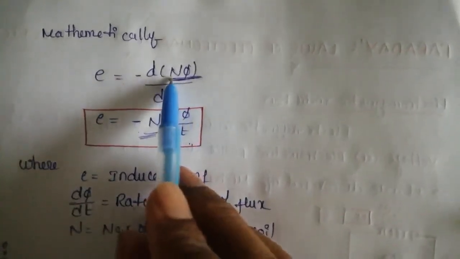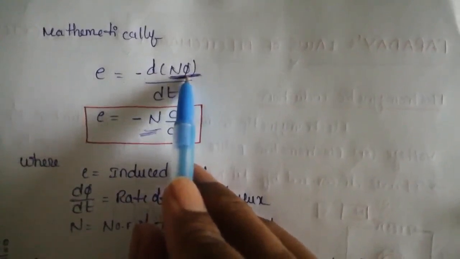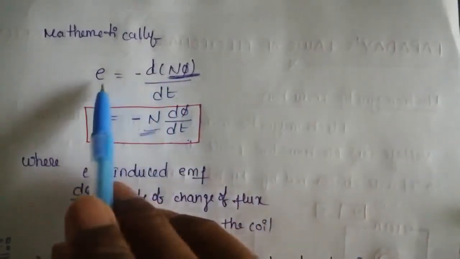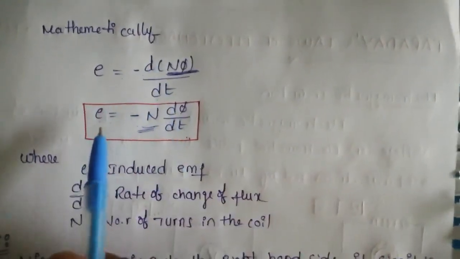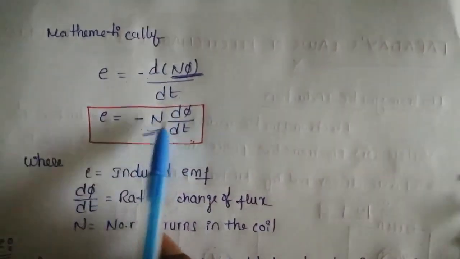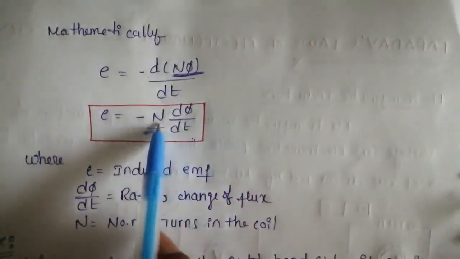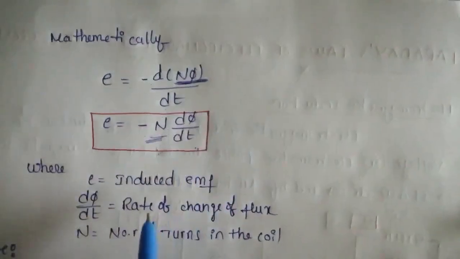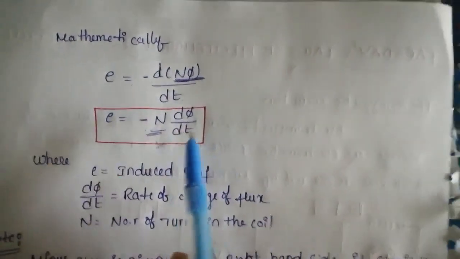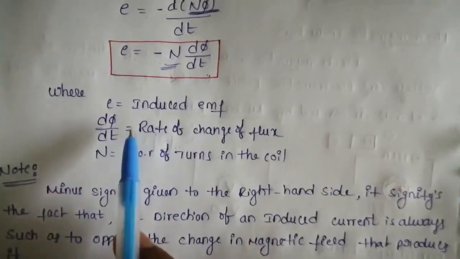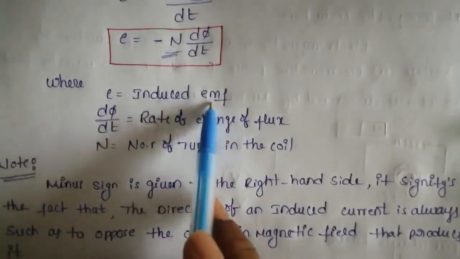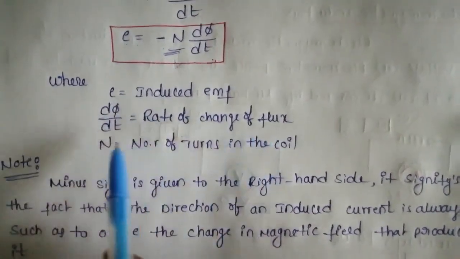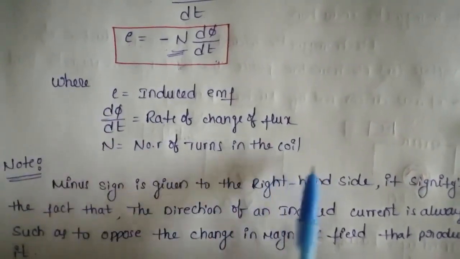The product of number of turns and magnetic flux indicates magnetic flux linkages, and d/dt of magnetic flux linkage is equal to E. Here we can observe E is equal to minus N dφ/dt. The number of turns is a constant term and magnetic flux is a variable term with respect to time. Just we can see here E is the induced EMF in a coil, dφ/dt is the rate of change of flux, and N indicates the number of turns in a coil.